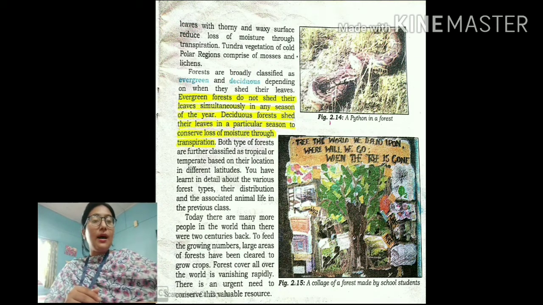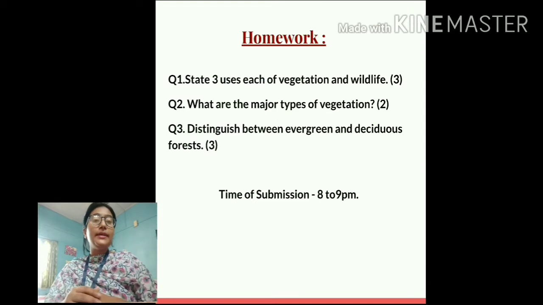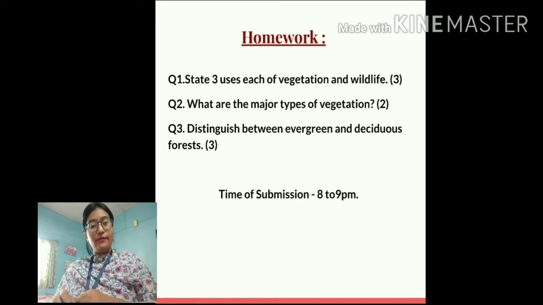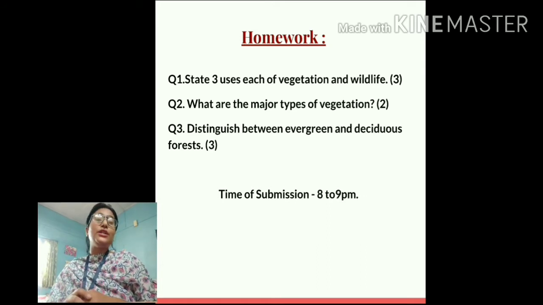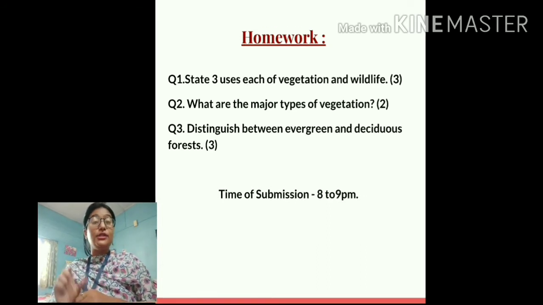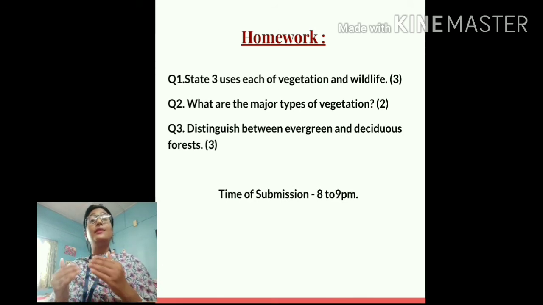Okay. So now I'm going to show you your homework for today. These 3 questions are your homework. In the first question, you have to write 3 uses each of natural vegetation and wildlife. In the second question, you have to write the major types of vegetation. Just mention their names: forest, grasslands, scrubs and tundra. And in the last question, you have to distinguish between evergreen and deciduous forest. Make 2 separate columns and write 3 points each.